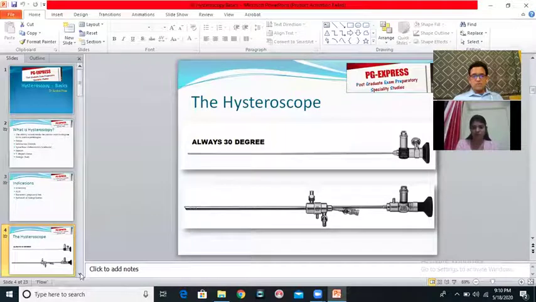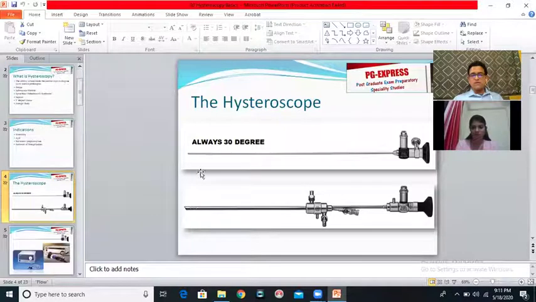Okay, so most often you will not be shown the hysteroscope sheath or the hysteroscope in the exam, but still it is worthwhile noting what it exactly is. So the hysteroscope, like the telescope, is basically an optic. It has got a rod lens system. So this much part is called the rod lens system.